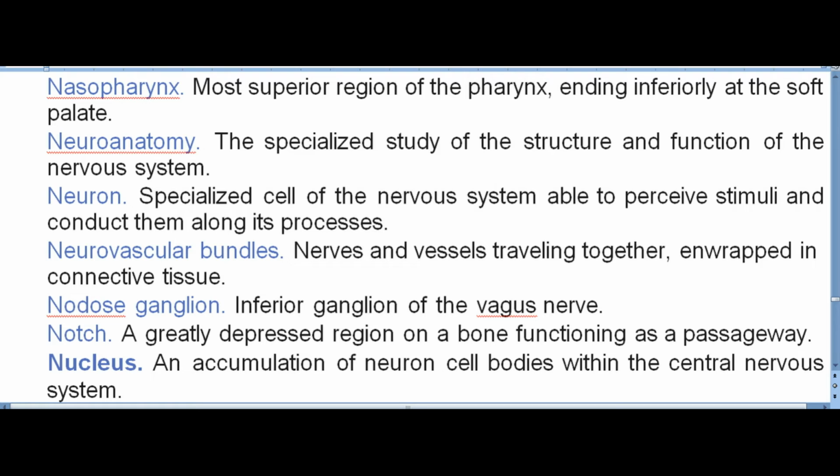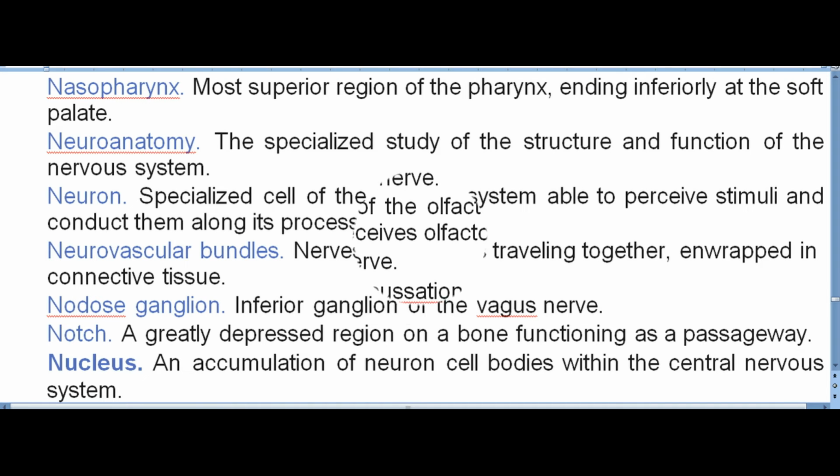Nodose ganglion. Inferior ganglion of the vagus nerve. Notch. A greatly depressed region on a bone functioning as a passageway. Nucleus. An accumulation of neuron cell bodies within the central nervous system.